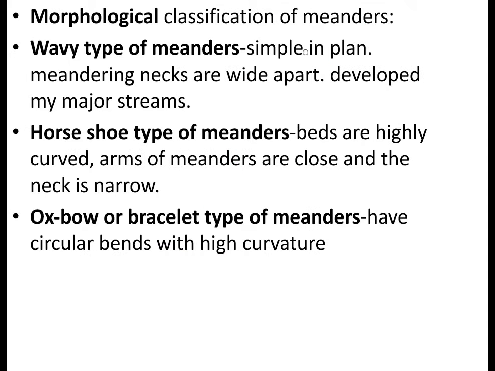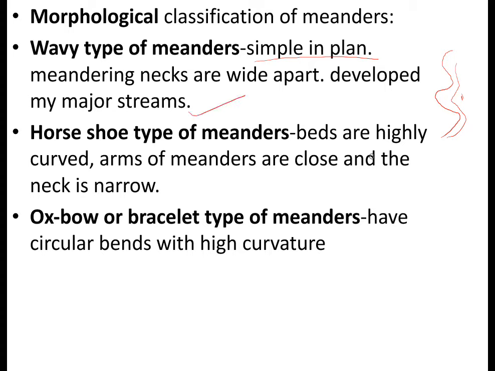Now the morphological classification of meanders: it could be wavy type meanders, horseshoe type meanders, or oxbow or bracelet type meanders. The wavy type of meander is simple in plan, and can be seen in plain regions, and the meandering necks are wide apart. So here, say this, the meandering necks are wide apart, and these are developed by major streams.